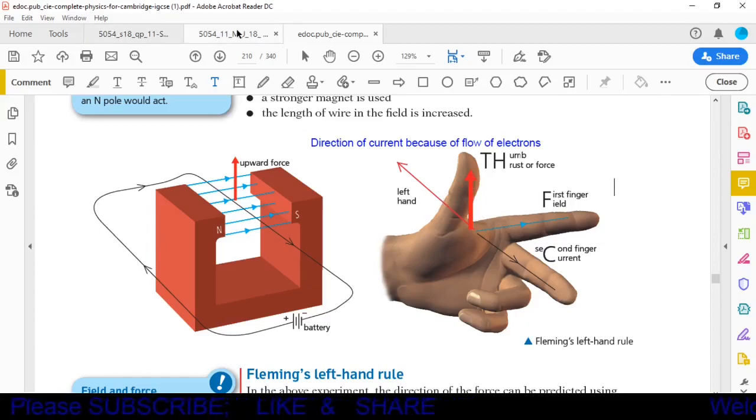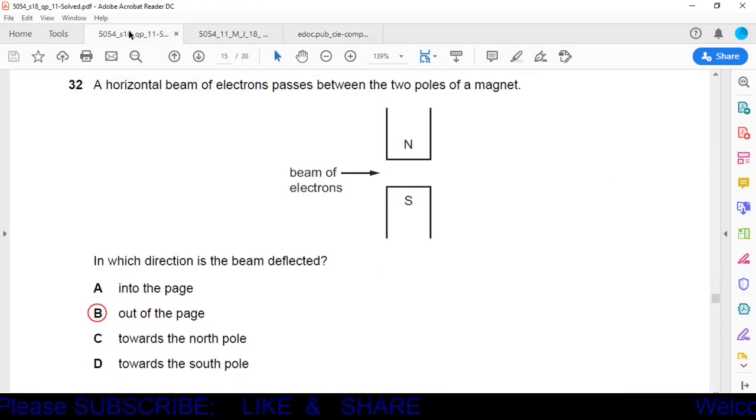Now we just have to apply Fleming's left hand rule, and by using it you can easily check that the direction of the beam, or the resultant of these two forces, will be out of the page. Out of the page means it is coming towards us. So the correct option is option B.